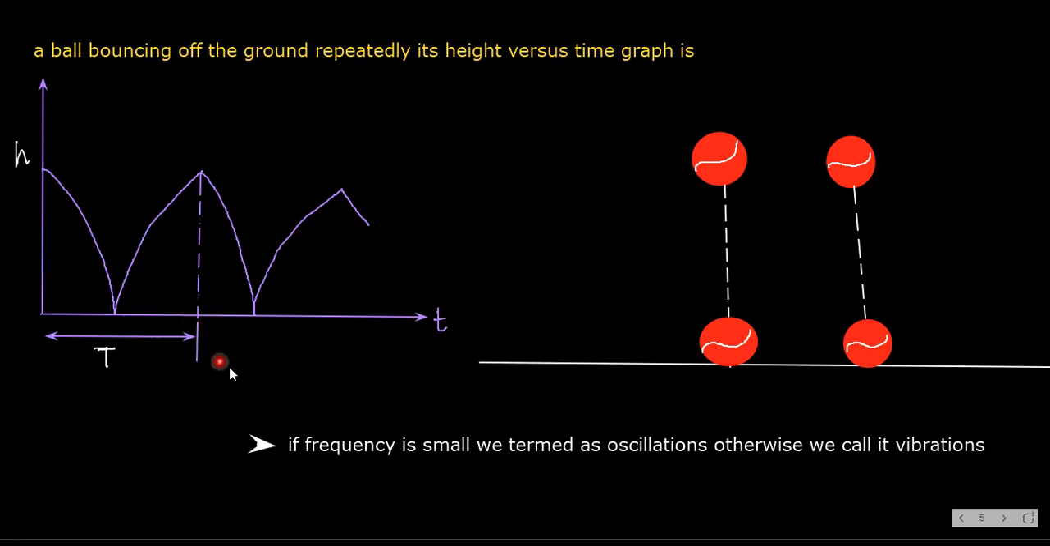And if the frequency is small, we term it oscillations, otherwise we call it vibrations. Frequency is small means the number of oscillations per unit time is less, then it is oscillations, otherwise we call it vibrations. For example, if I say mosquito wings are vibrating, it is because they vibrate very fast, so many oscillations in 1 second. Whereas a pendulum, I can say it is oscillations.